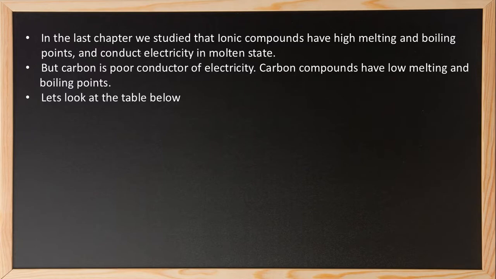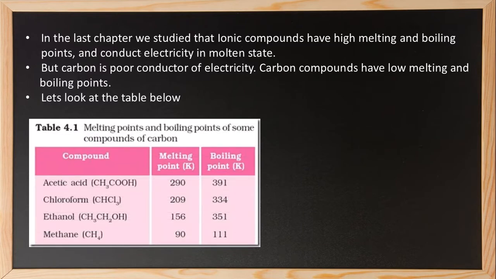Now let us look at the table below. In this table, we have the melting and boiling points of some compounds of carbon, for example acetic acid, chloroform, ethanol, and methane. For acetic acid, the melting point is 290 and the boiling point is 391.